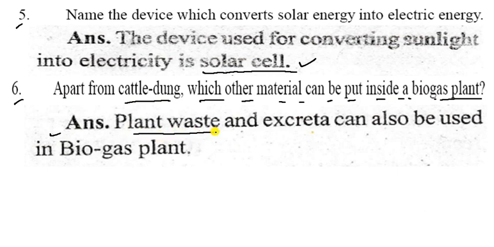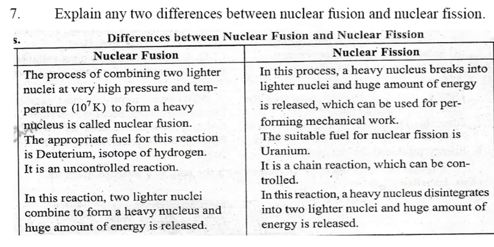Now come to the fifth question. Name the device which converts solar energy into electric energy. So the answer is, the device used for converting sunlight into electric energy is the solar cell. So that is the answer.